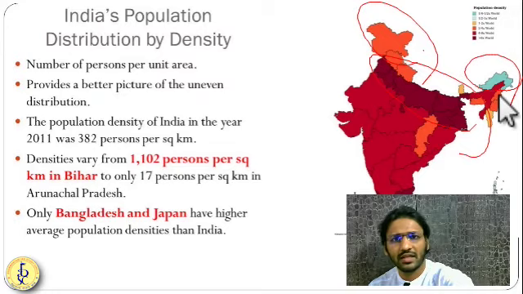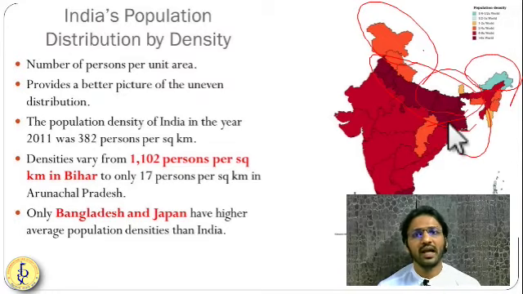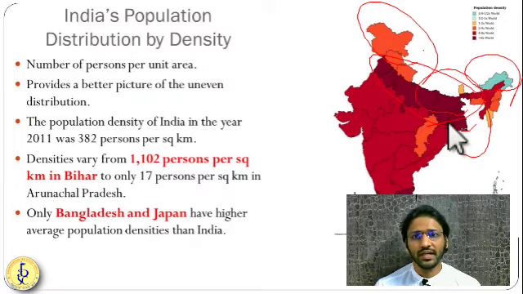Bihar has the highest population density. According to the census, more than 1,100 people are occupying per square kilometer in Bihar. Whereas the lowest population density is in Arunachal Pradesh. It's almost 16 to 17 people occupying 1 square kilometer area. Getting this? So if you see the population density of India, we have very high population density.